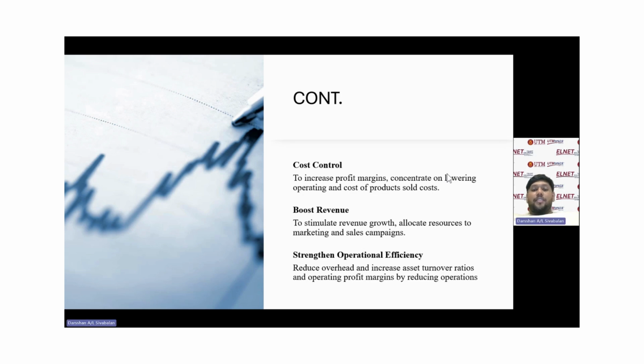The next recommendation is cost control. This is to increase profit margins, concentrating on lowering operating and cost of goods sold costs. The next recommendation is to boost revenue, which is to stimulate revenue growth, allocating resources to marketing and sales campaigns. Lastly, strengthen operational efficiency. By doing so, we reduce overhead and increase asset turnover ratios and operating profit margins by reducing operations. That's all from me.